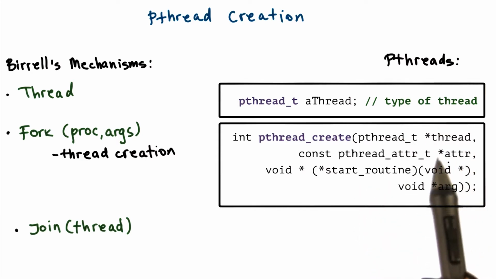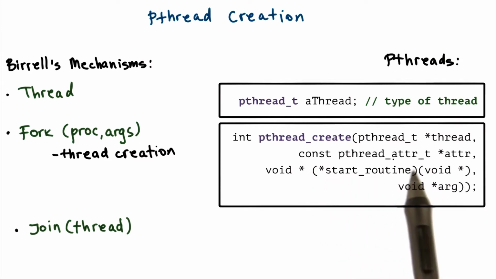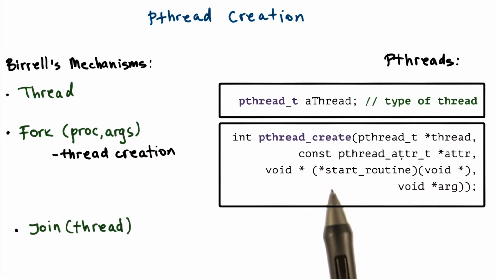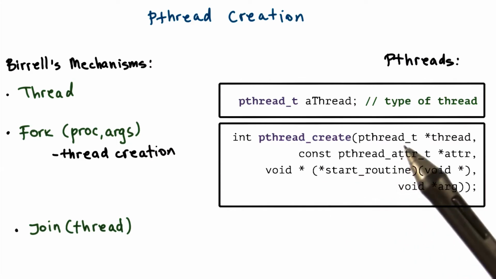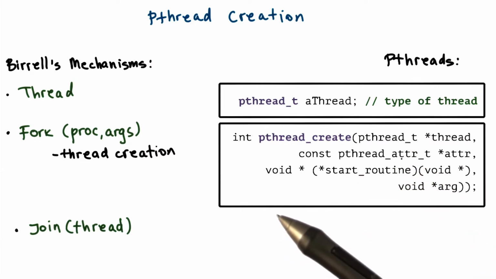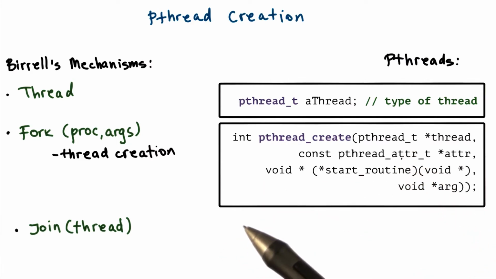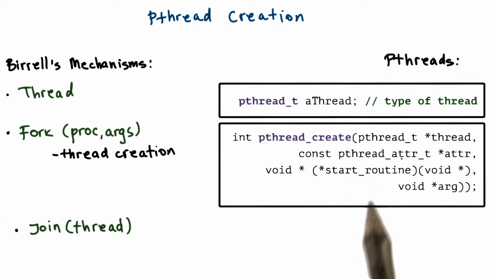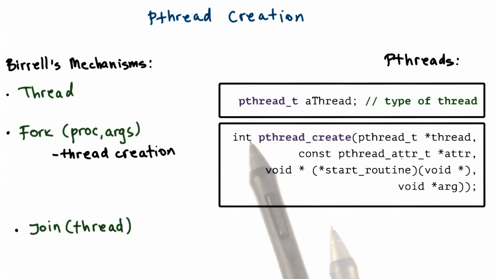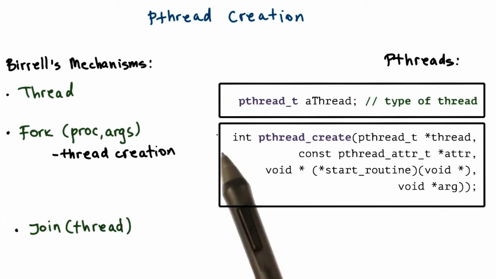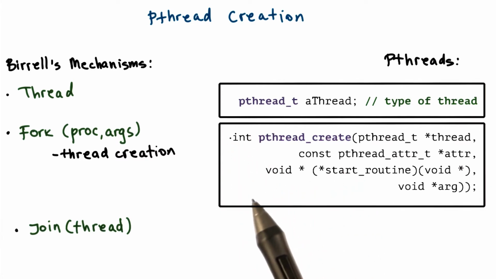It also takes as an input a variable of type pthread_attr_t, and this is a data structure that you can use to specify certain things about the thread that the pthreads library will need to take into consideration when managing the thread. We'll look at this in more detail shortly. pthread_create also returns status information that indicates whether the creation was successful or a failure.